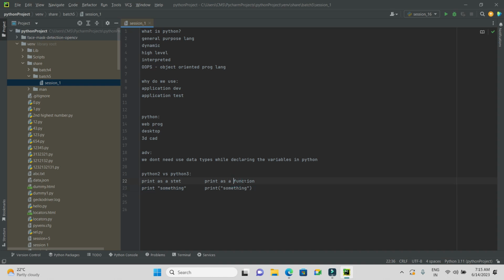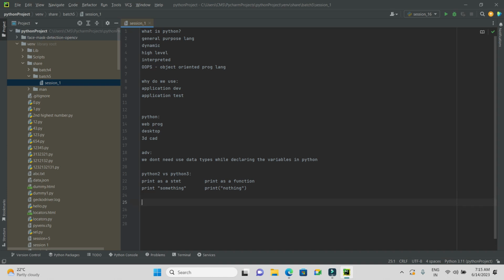But in Python 3 we use print as a function. A function in Python always consists of open and close parenthesis like this. Print is the keyword, followed by open and close braces, and whatever you want to print on the console you can give in between double quotes. Whatever you give in between double quotes will be printed. Let's say I want to print nothing instead of something. Whatever you give here will be printed as it is. This is the first difference.